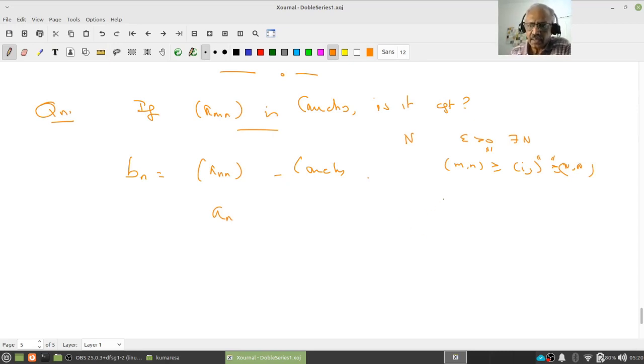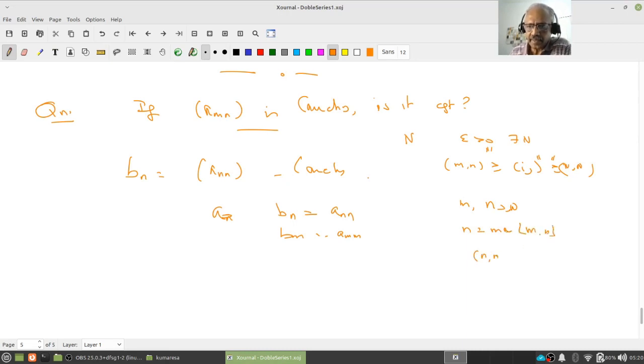Now if I take my a_{bn}, so if my n is greater than or equal to capital N, and m is also greater than or equal to capital N, then what happens? b_n is a_{nn} and b_m is a_{mm}. Therefore one of them is greater than the other, right? So let n equal to the maximum of m and n, right?